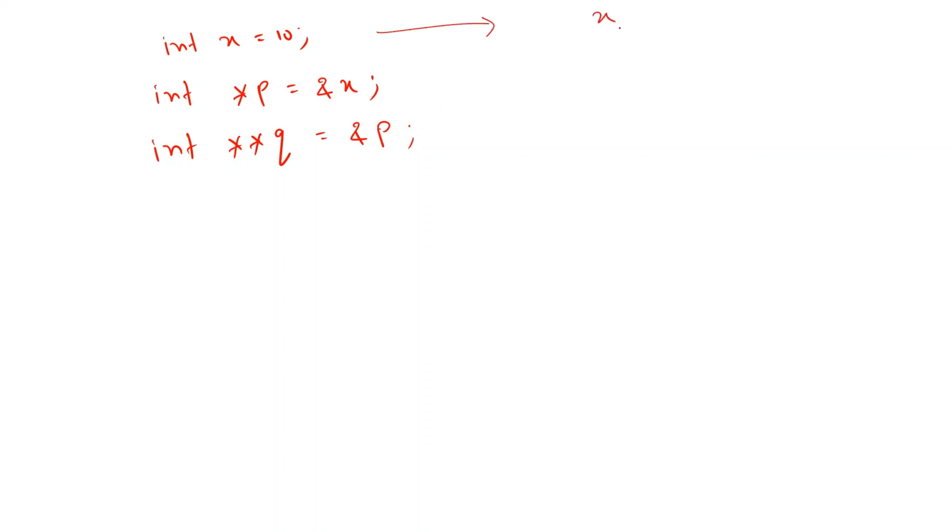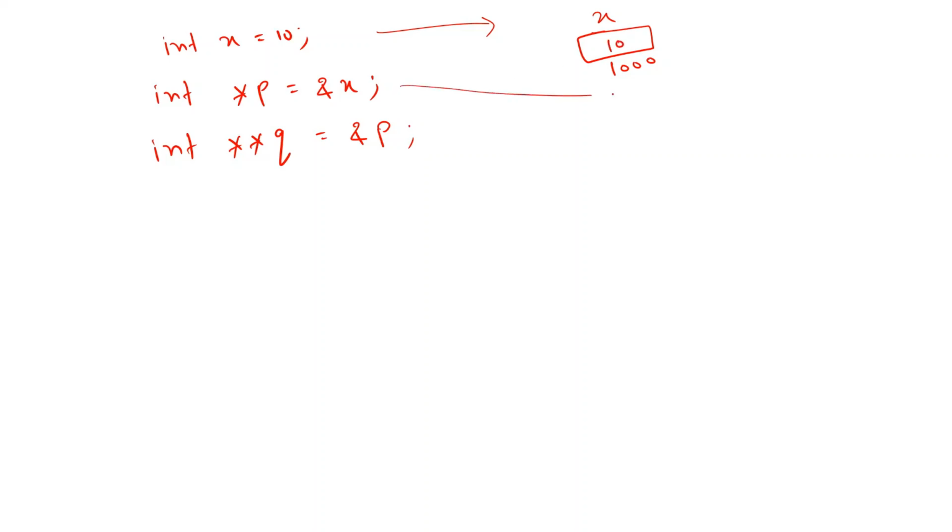Now let me write a few more lines of code. So let us take int x equals 10, then int star p equals address of x, then int double star q equals address of p. Okay, now this is very much clear. So what will be the impact of this line? The memory for this variable x will be allocated somewhere. Let us assume the 1000th location, and initialization is also there.